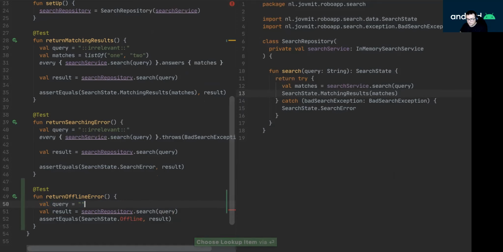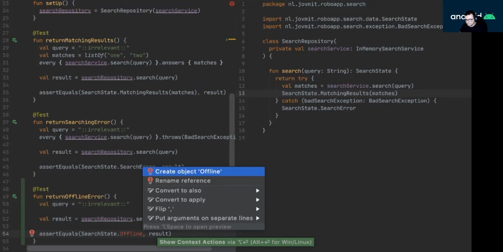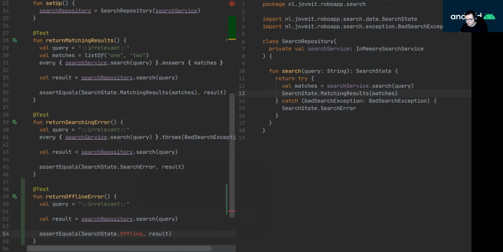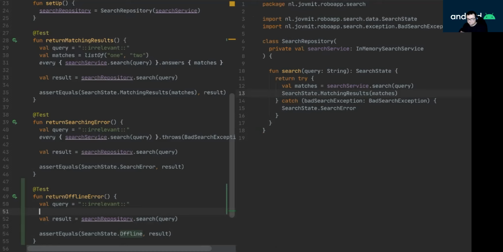Then a query would be relevant range arg.assert. Then the offline would be yet an additional object inside the search state that would represent the offline. And now run, it should fail.